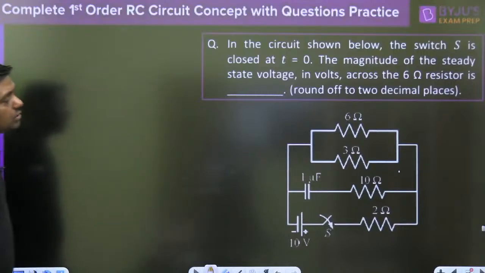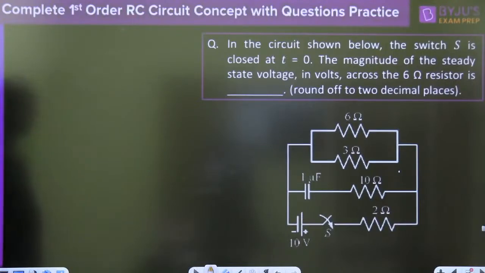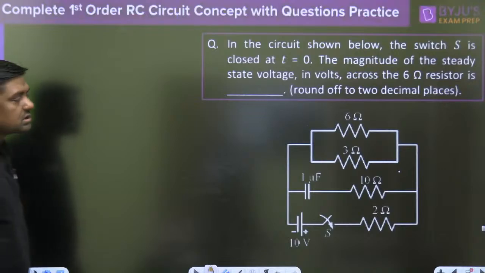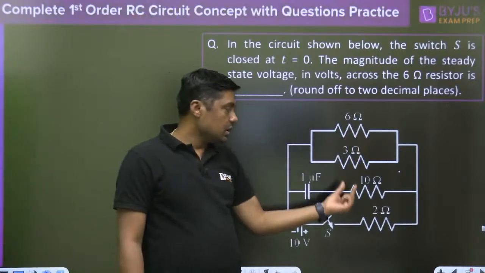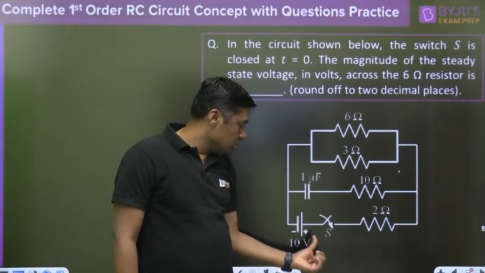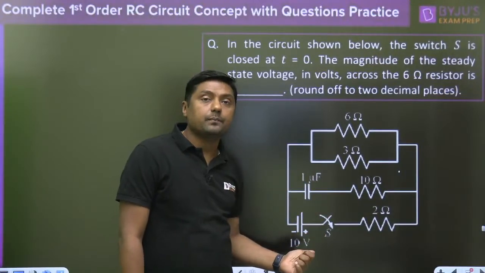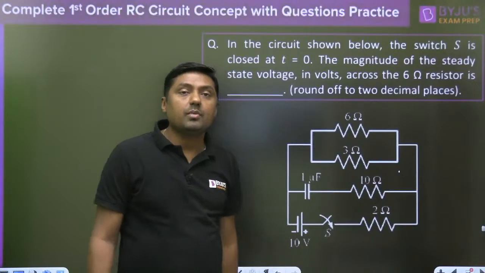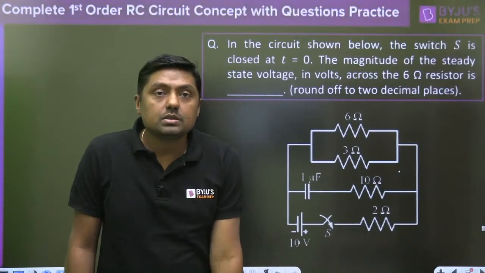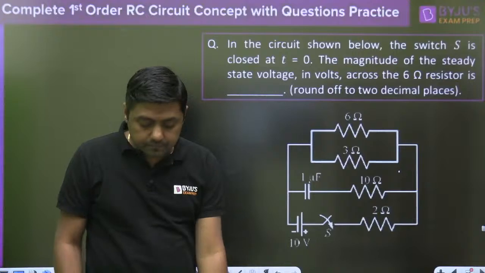That is the value. Now tell me, in the circuit shown below, the switch S is closed at t equal to 0. Find the magnitude of the steady state voltage in volts across the 6 ohm resistor. This is the 6 ohm resistor, 3 ohm, 2 ohm, a 10 volt battery. The capacitor is connected here. This is a DC battery. Tell me what will be the answer.